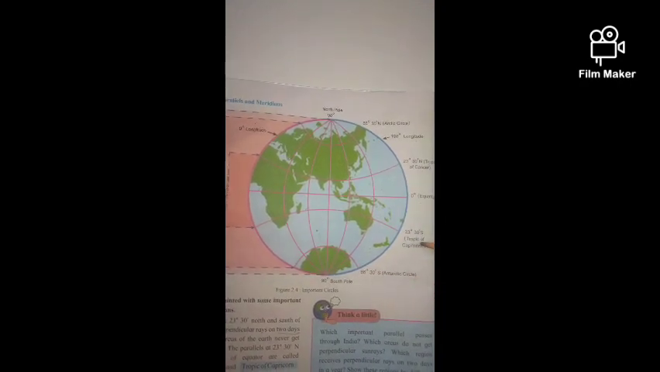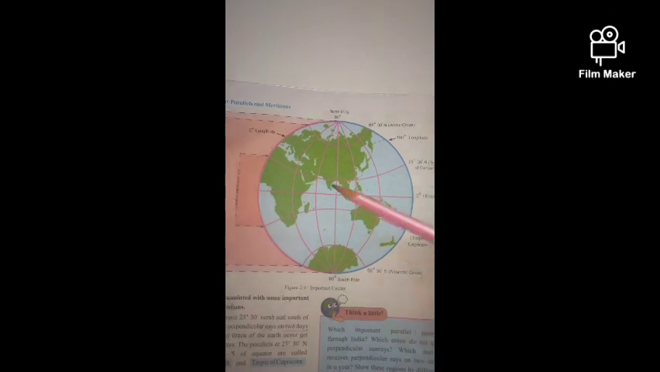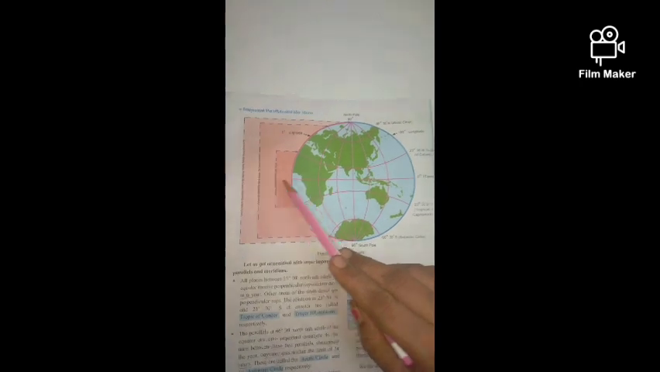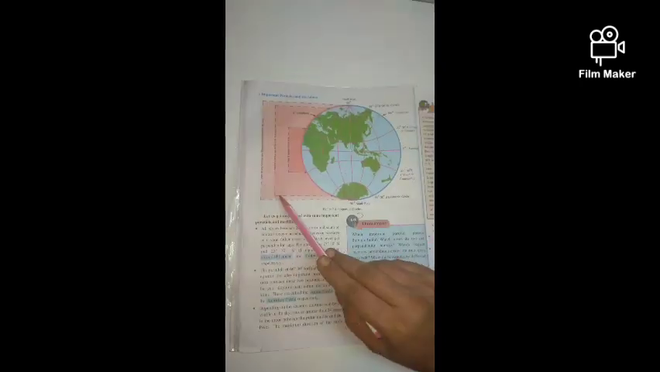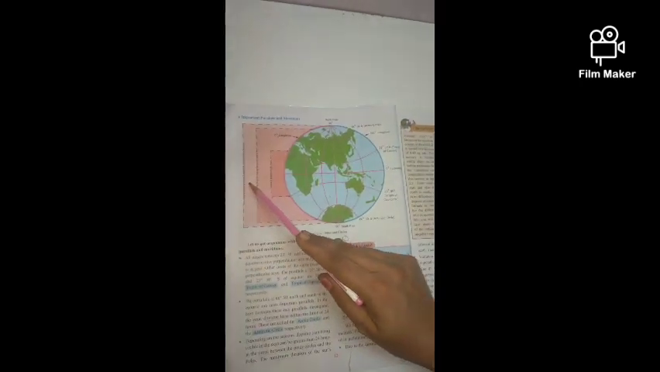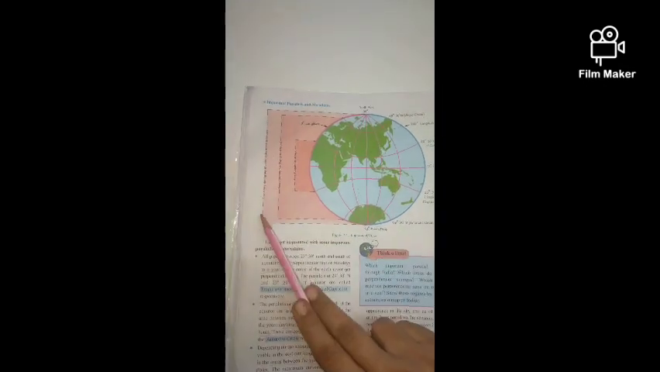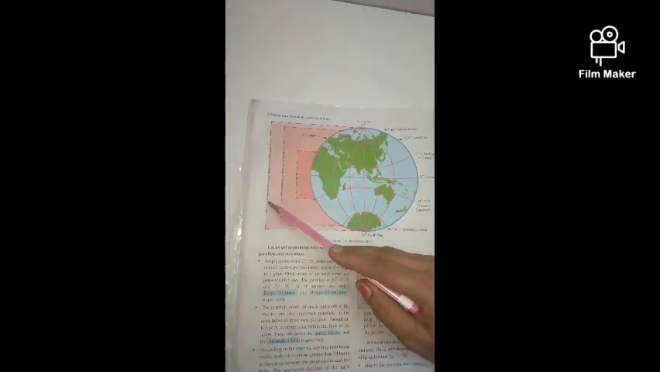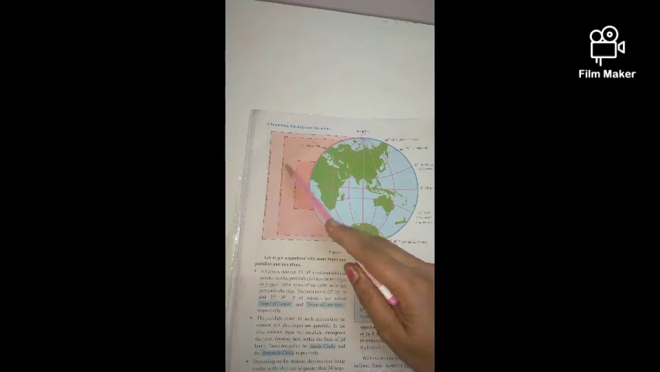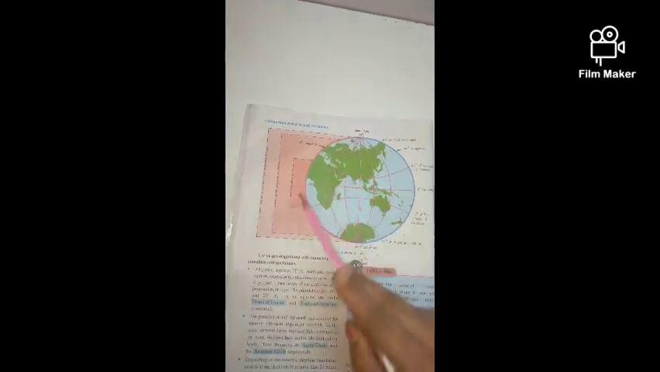Now let me explain this. You can see these lines here, children. This shows the area of very slanting rays. Here the rays of the sun come on the earth. So this area of very slanting rays, the slant rays of the sun, comes on the poles, the North Pole and South Pole.